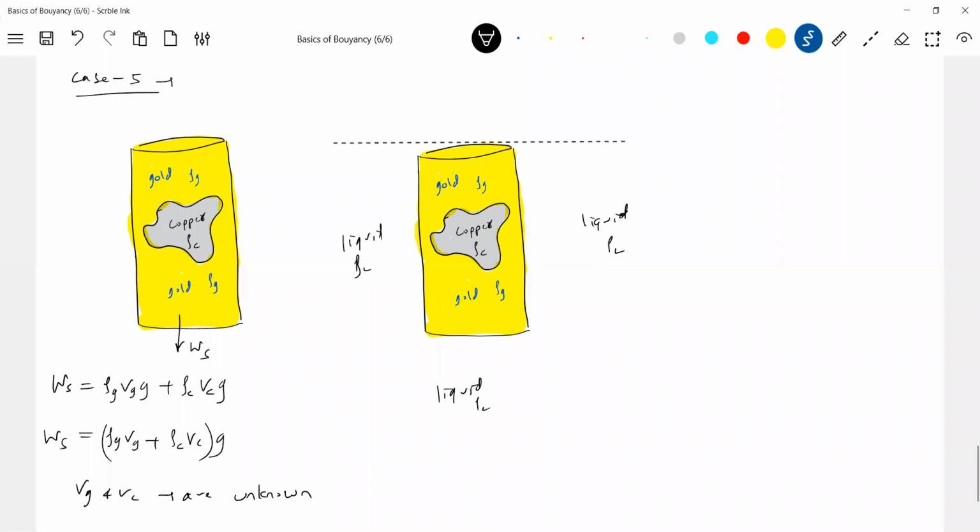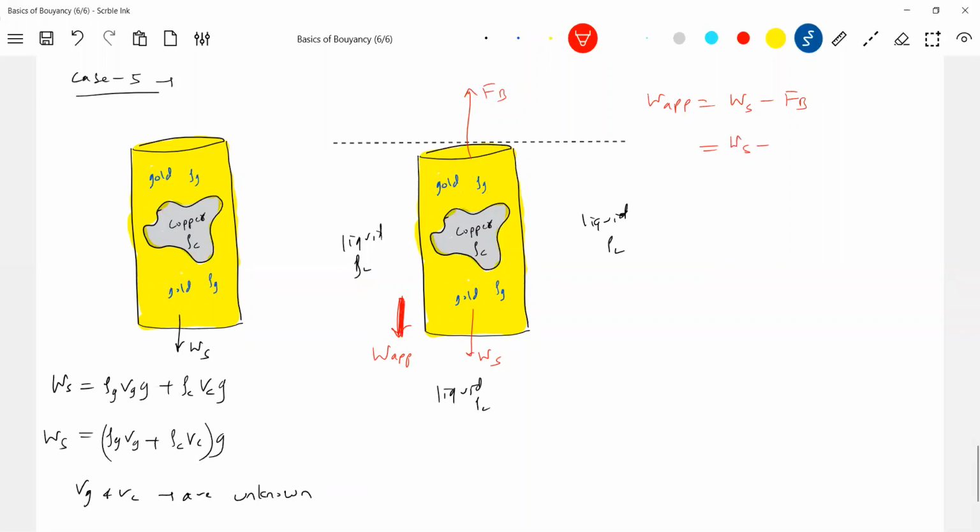So what are the buoyant force? We'll take it as fully immersed in liquid. So there's the buoyant force, and there's the weight of the solid. I'll measure the apparent weight. I have an instrument where I can exactly measure apparent weight. So what does apparent weight say? Ws minus buoyancy. Ws I'm able to measure, apparent weight I'm able to measure.